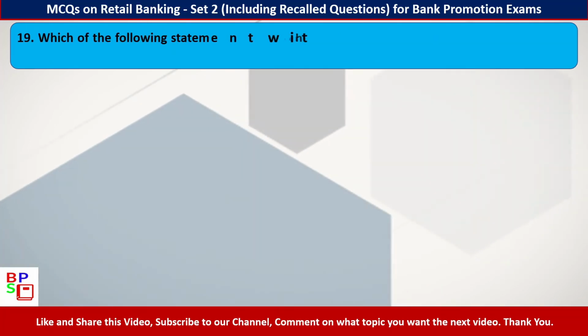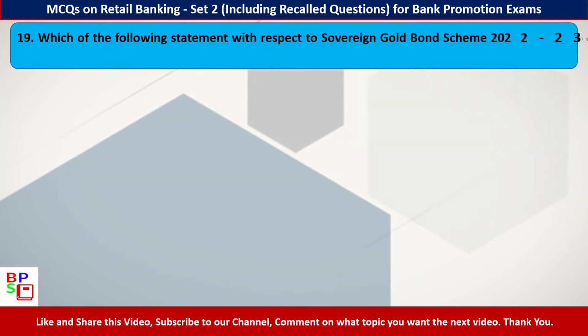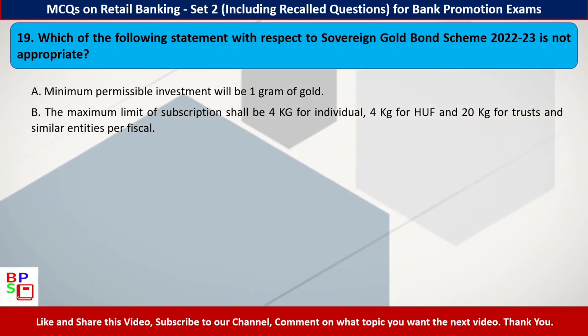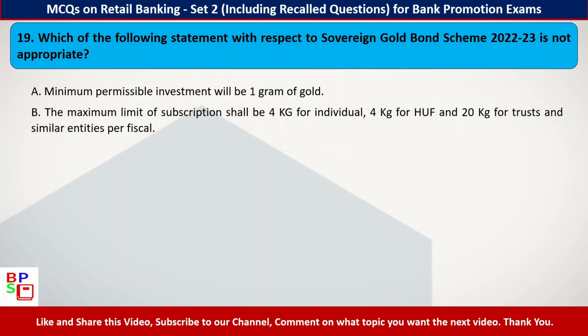19. Which of the following statements with respect to Sovereign Gold Bond Scheme 2022-23 is not appropriate? Option A, minimum permissible investment will be 1 gram of gold. Option B, the maximum limit of subscription shall be 4 kg for individual, 4 kg for HUF and 20 kg for trusts and similar entities per fiscal.